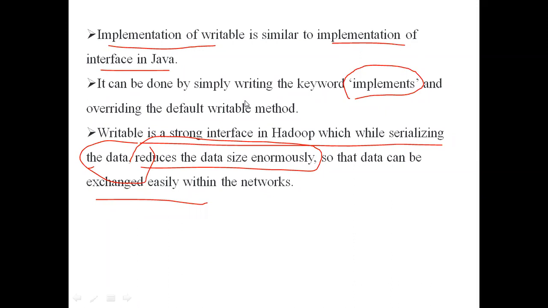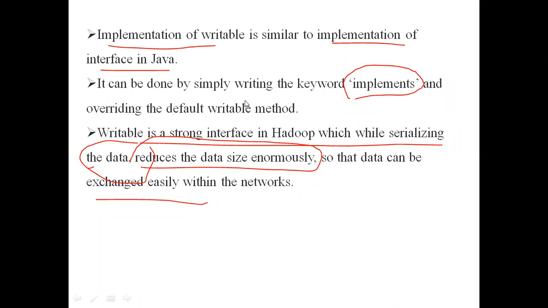But when we come to the Hadoop serialization, using the writable interface, the advantage is that whatever field you want to serialize, you can serialize that field only. Out of five instance variables, if you want to serialize only the one variable A, you can serialize only A. No need to serialize the remaining B, C, D, E, F. That is the advantage in the Hadoop serialization when we compare with Java serialization.